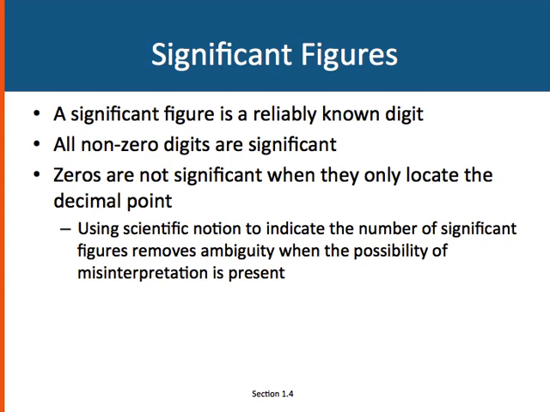And all non-zero digits are significant. Zeros are special. Zeros are not significant when they're only being used to locate the decimal point. Now, if we can write all of our numbers in scientific notation to indicate the number of significant figures, it removes all that ambiguity when the possibility of misinterpretation is present. So we'll try to write all of our answers in scientific notation if possible.